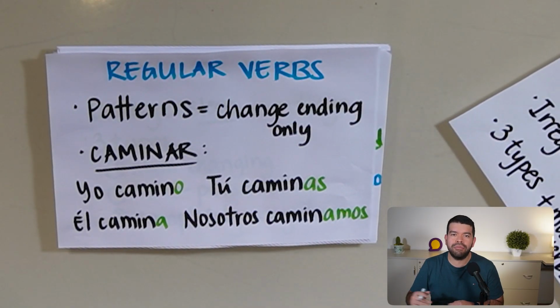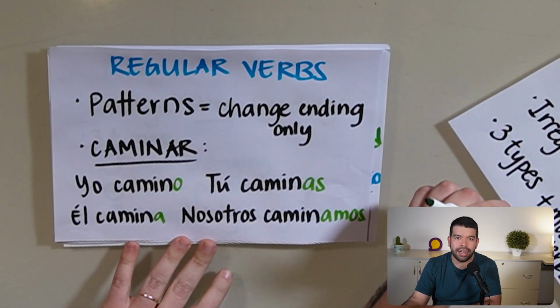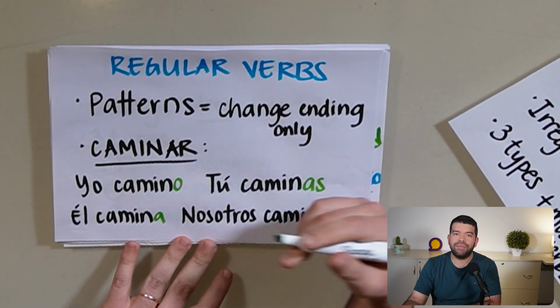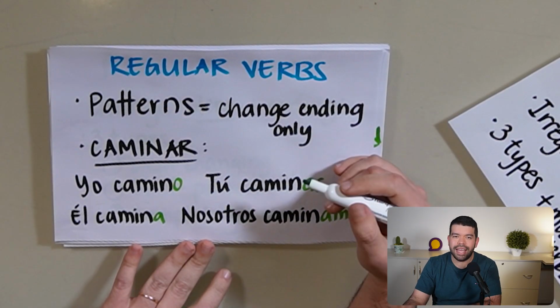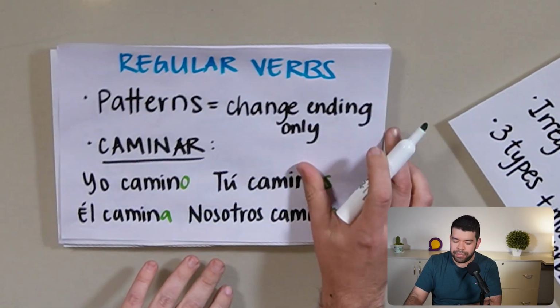So let's get started. First things first, let's just remember irregular verbs are all the ones that don't follow the same pattern as regular verbs, right? Which pattern is that? You know it, the usual, just changing the ending of the verb, right? Like the verb caminar. Yo camino, tú caminas, él camina, nosotros caminamos, etc. Irregular verbs don't work like that, okay? They do change the ending of the verb, but also something else too.